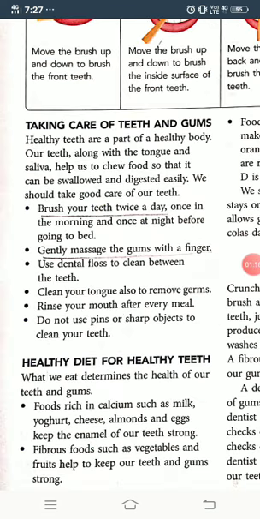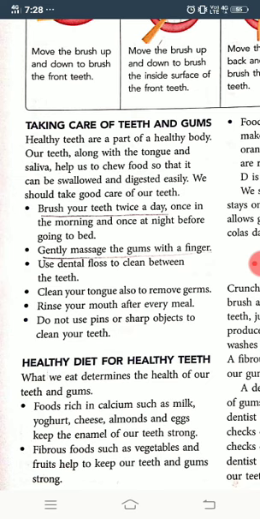Taking care of teeth and gums. Now healthy teeth are a part of a healthy body. Our teeth, along with the tongue and saliva, help us to chew food so that it can be swallowed and digested easily. So what are the things we should do to take good care of our teeth? Point number 1, we should brush twice a day, once in the morning and once before going to bed. Point number 2, gently massage the gum with fingers.